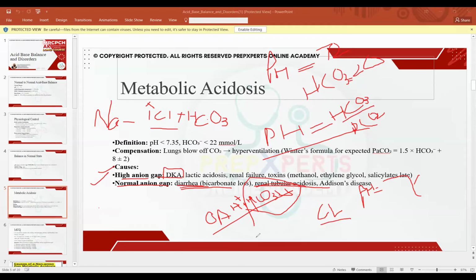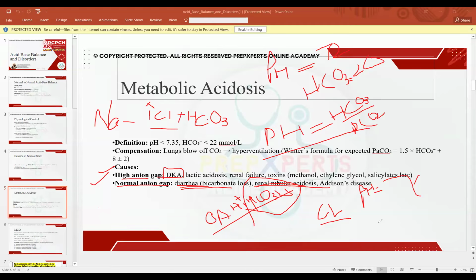So, what do we call it? We call it fully compensated metabolic acidosis. Why? Because bicarb is decreasing and PCO2 is also decreasing. Both of them are decreasing to keep the pH towards normal, and they have been successful in keeping the pH normal. So this is fully compensated metabolic acidosis.